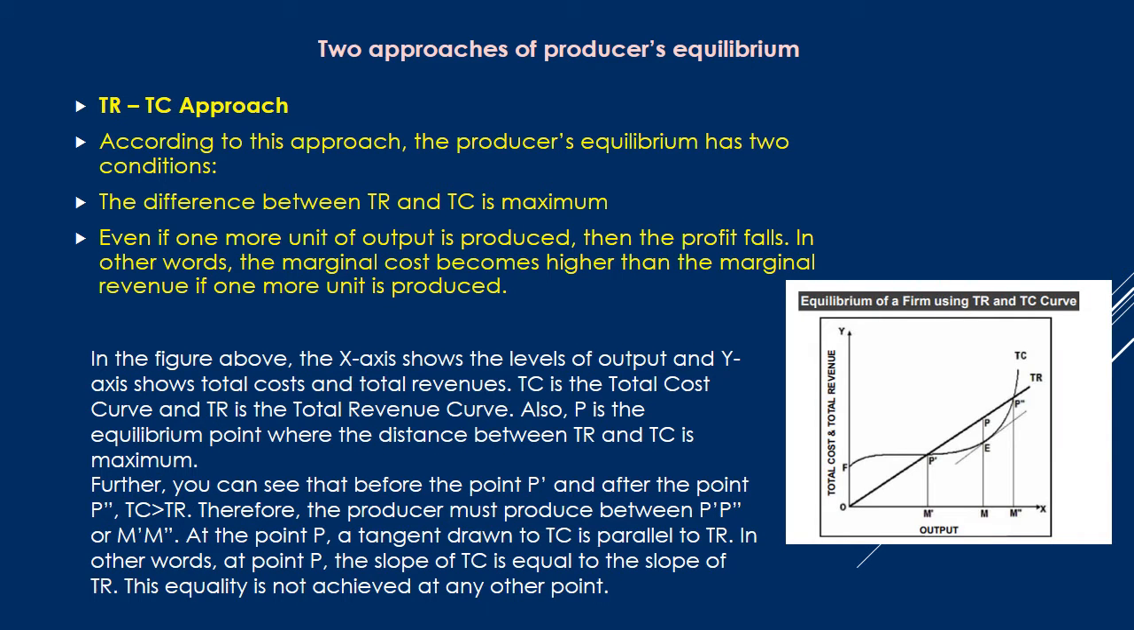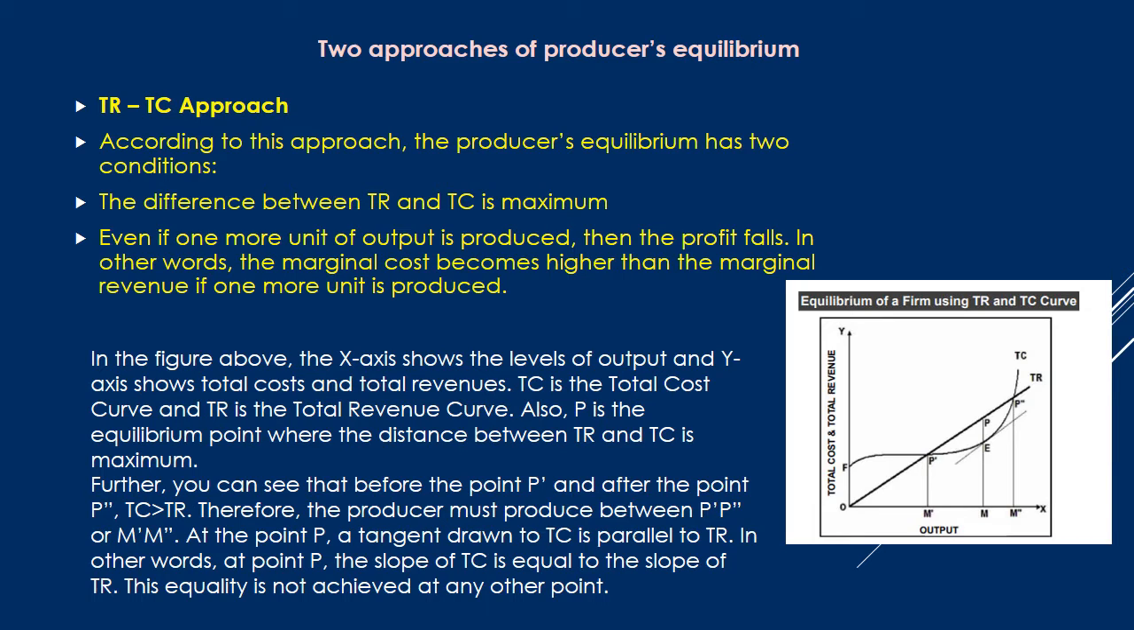Two approaches of producer's equilibrium: one is the TR-TC approach, another one is the MR-MC approach. First of all, we can see the TR-TC approach. According to this approach, producer's equilibrium has two conditions. The difference between TR and TC is maximum, and even if one more unit of output is produced, the profit falls. In other words, the marginal cost becomes higher than the marginal revenue if one more unit is produced.